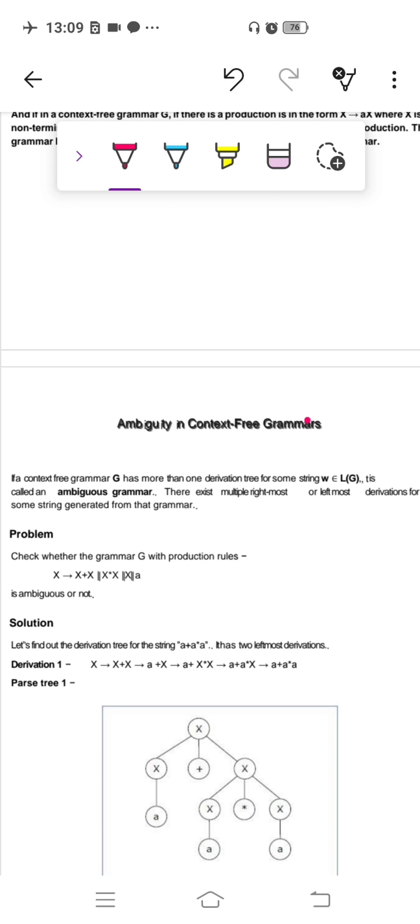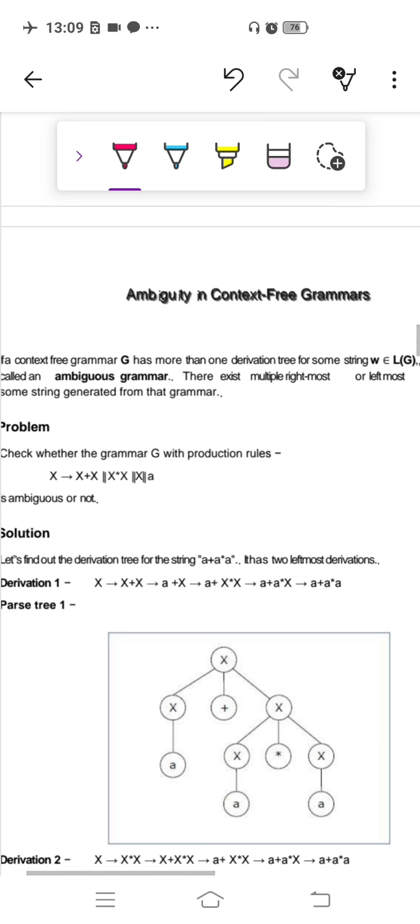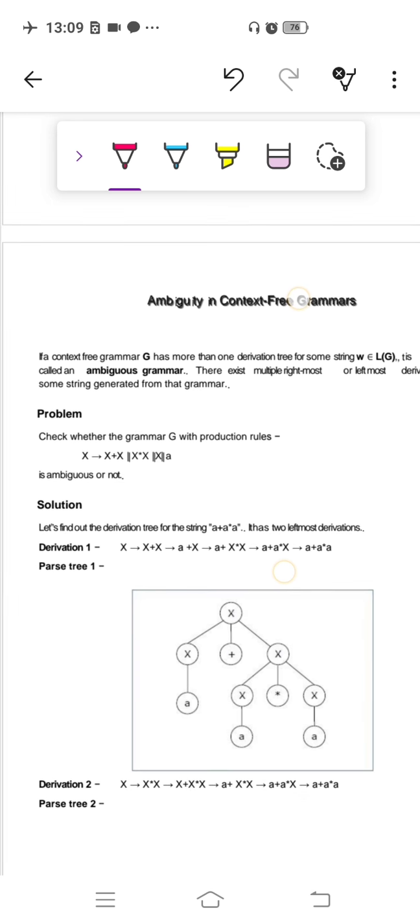In simple terms, as I already told you, if there is more than one LMD, leftmost order of derivation, rightmost order of derivation, or parse tree, syntax tree, or derivation tree, then the grammar is called ambiguous grammar. So the above example is of an ambiguous grammar.